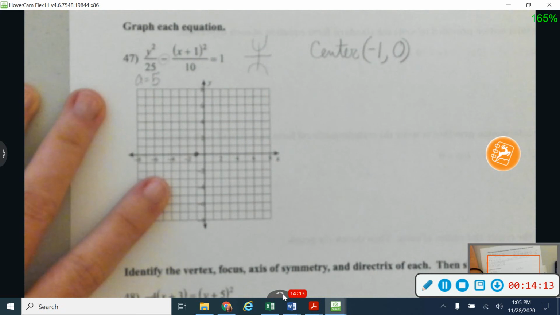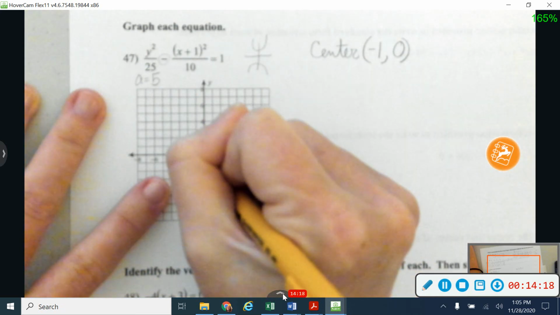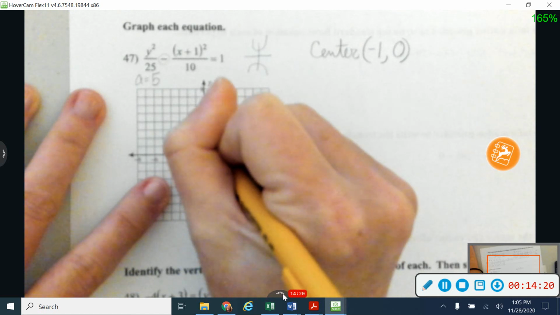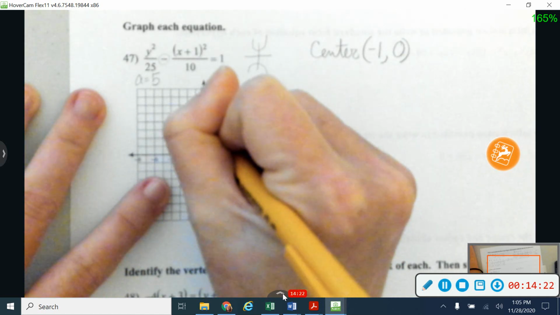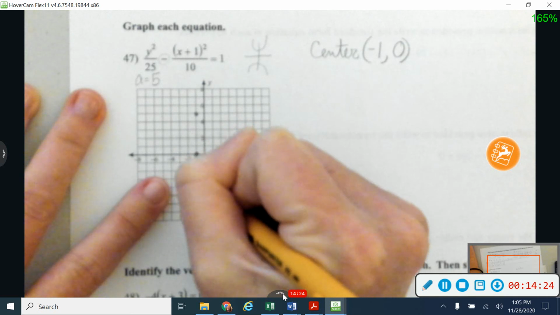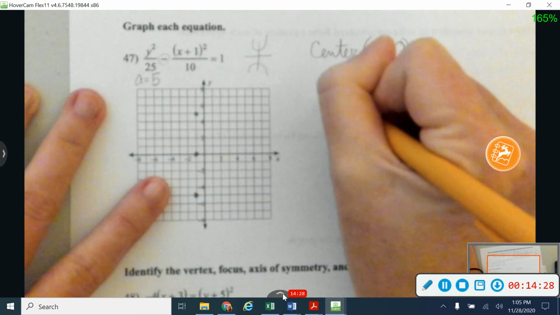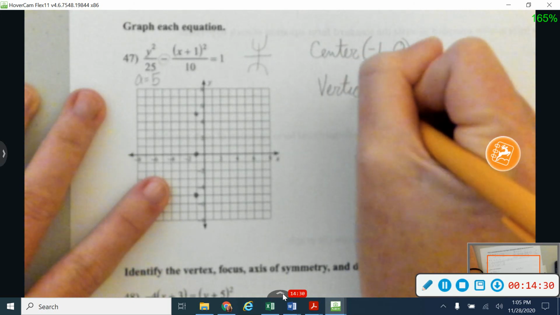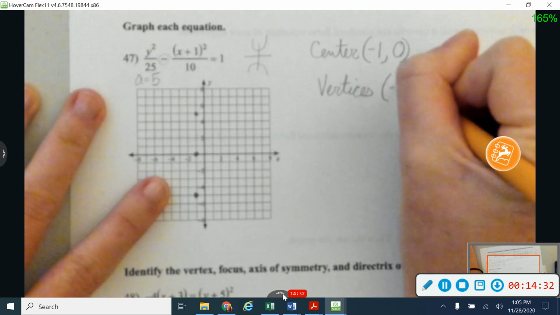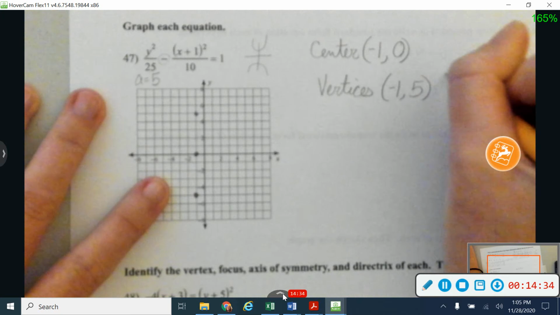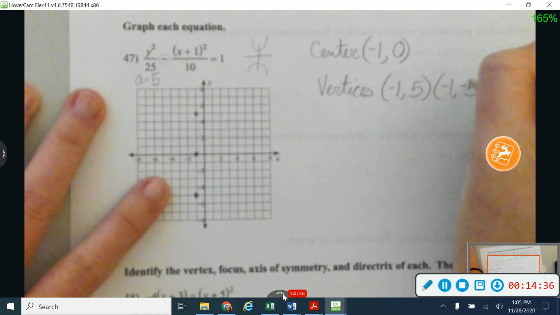If x was first, I'd be left and right. So I'm going to go 5 up and down to find my vertices. So 1, 2, 3, 4, 5. And 1, 2, 3, 4, 5. And so I'm going to have vertices on this one at -1, 5 and -1, -5.